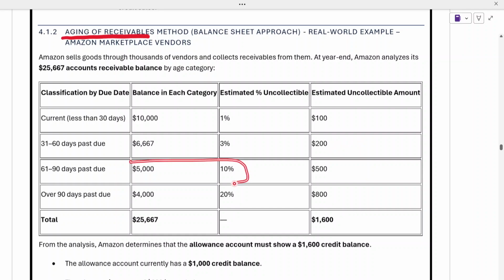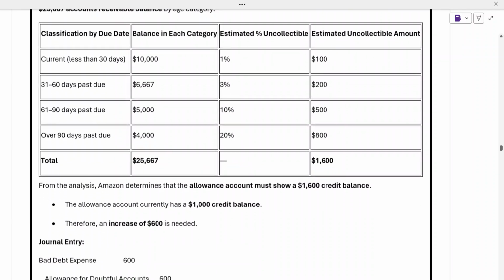Out of this $5,000, 10% won't be paid, so this is $500, and this is based upon our historical experience. Similarly, for this $4,000, 20% won't be paid, so that becomes $800. Based on that, our estimated uncollectible amount is $1,600.